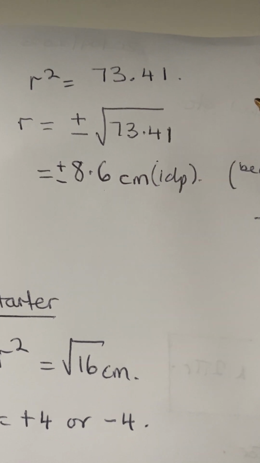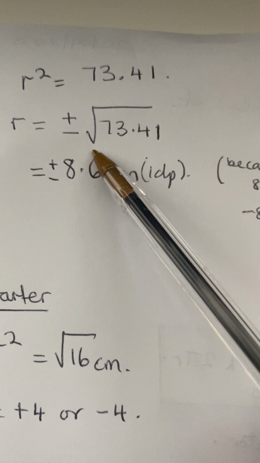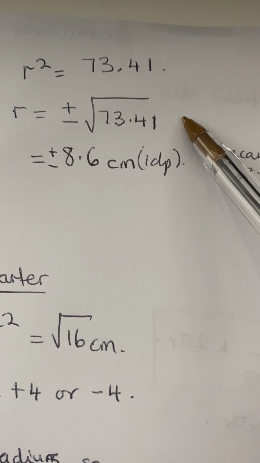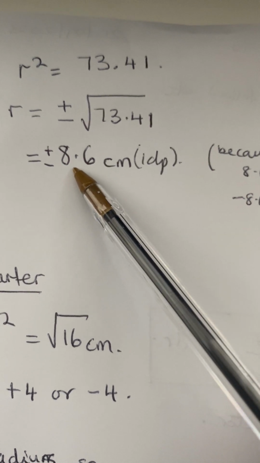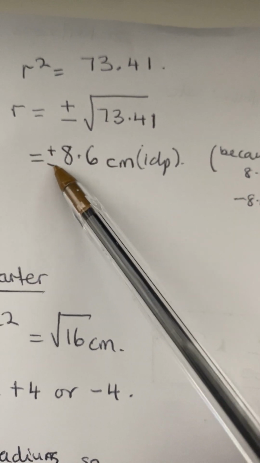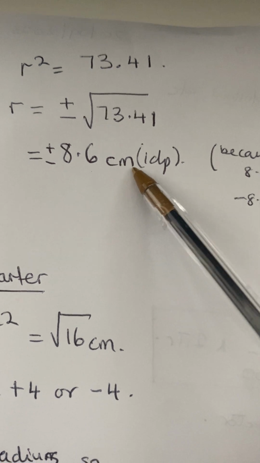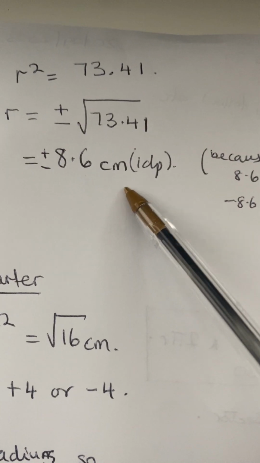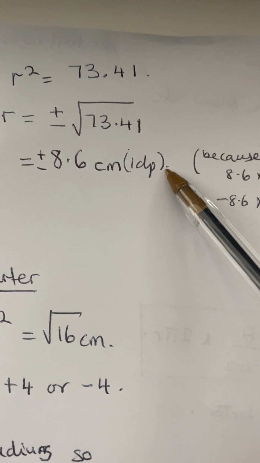Remember, I work on integers. So the square root of 73.4 on the calculator will give you 8.6. It's approximately 8.6 centimeters. It's radius, so centimeters, one decimal place.